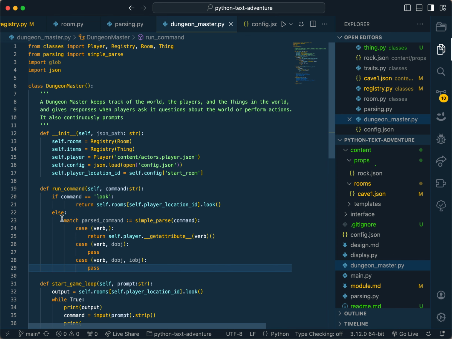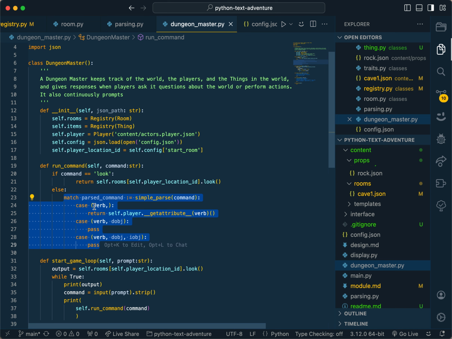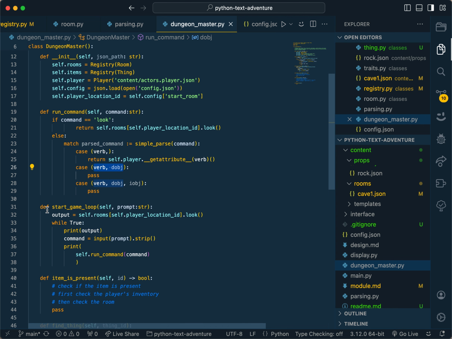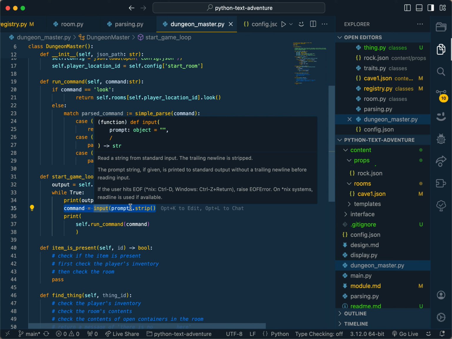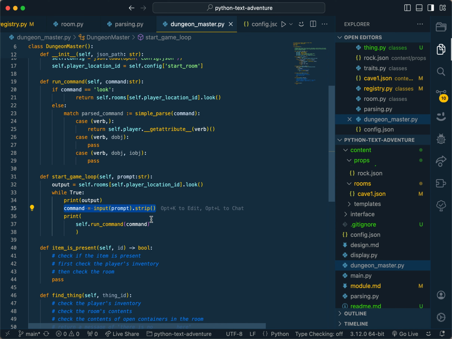Right here, I'm using a match statement to parse whether it's a single verb, a verb with direct object, or a verb with direct object and indirect object. Then down here I have the actual game loop. So the idea here is that the command is gotten by prompting the user and then stripping it of any white space. And then it runs the command.